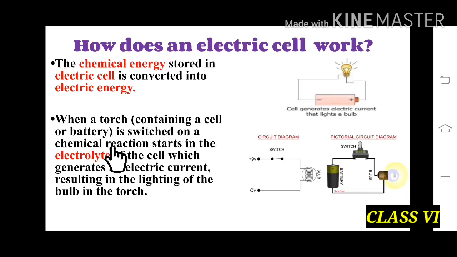A chemical reaction starts in the electrolyte of the cell and it generates an electric current, and then the bulb in the torch lights up. So in this picture we can see that there is a battery, a switch and a bulb. So when we switch on the switch, what happens? The bulb glows.